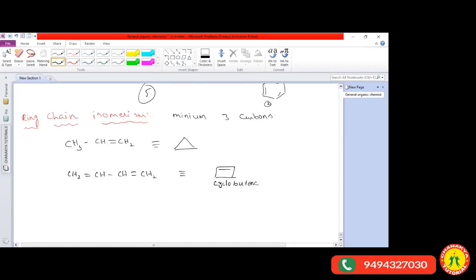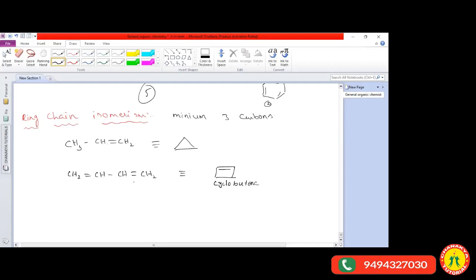Now, did you get the clarity? You may get the doubt: sir, how is it formed as cyclobutene? How is 1,3-butadiene converted into cyclobutene? It is based on displacement of electrons. All of you know resonance. What is meant by resonance? I think last time also we had seen some resonance structures, right? What is meant by resonance?